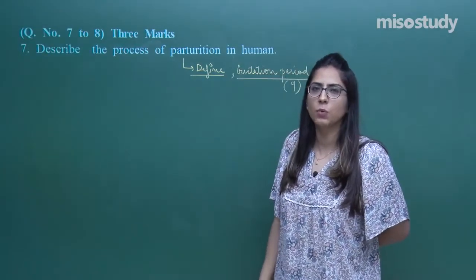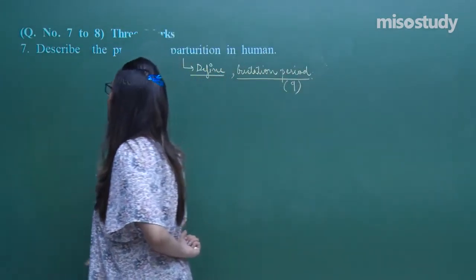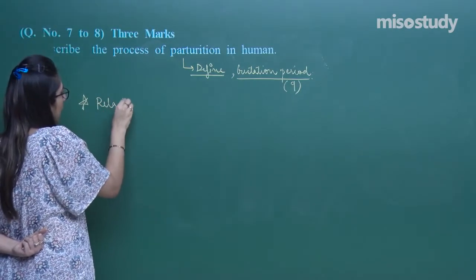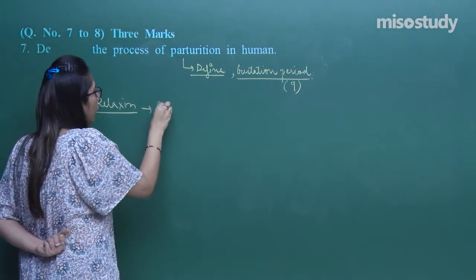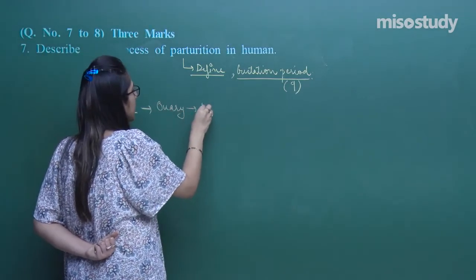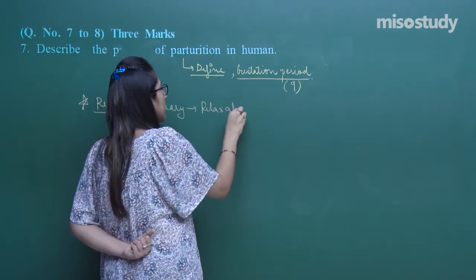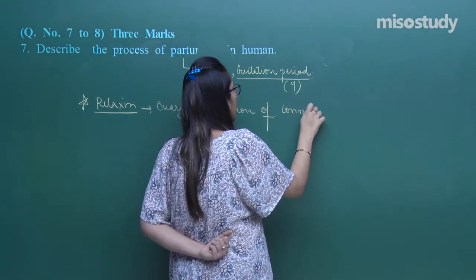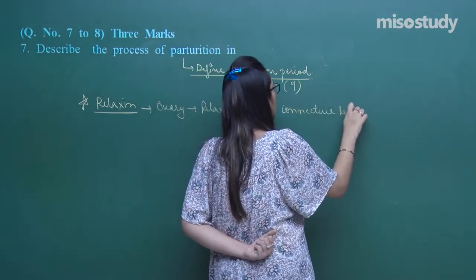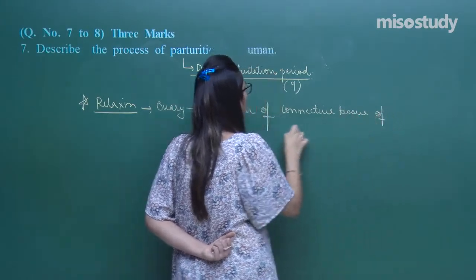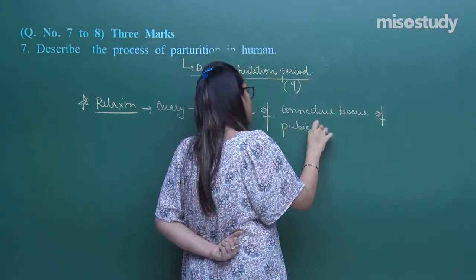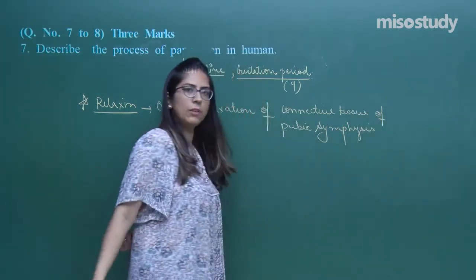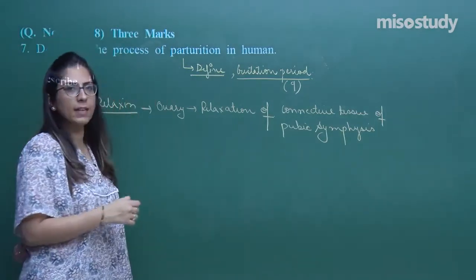So in parturition, first of all you will have to explain about a hormone which is called relaxin, and that relaxin is secreted by the ovary, and this causes relaxation of connective tissue of the pubic symphysis. Now you have to explain about this. Hope you can elaborate the things by yourself.